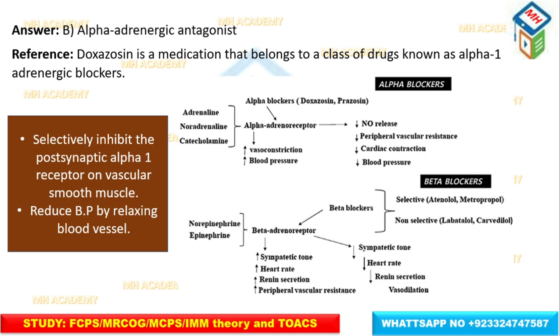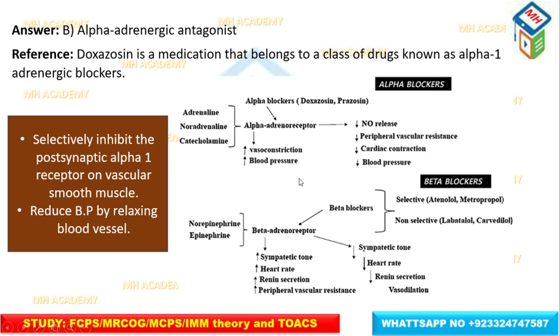It selectively inhibits postsynaptic alpha-1 receptors on vascular smooth muscles, causing vasodilation and reducing blood pressure by relaxing blood vessels. This is the alpha adrenoreceptor. Adrenaline, noradrenaline, and catecholamines can cause vasoconstriction and increase your blood pressure, while alpha blockers like prazosin and doxazosin act on alpha adrenoreceptors, decrease peripheral resistance, and so decrease blood pressure and cardiac contraction.